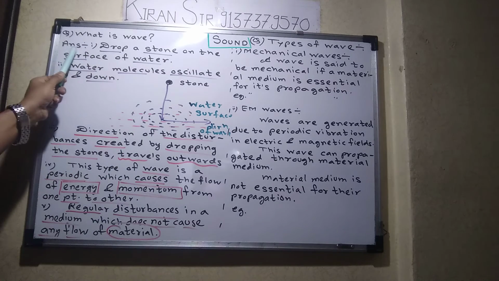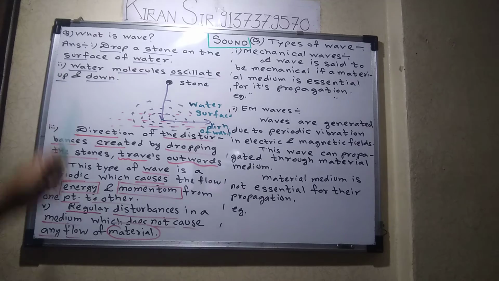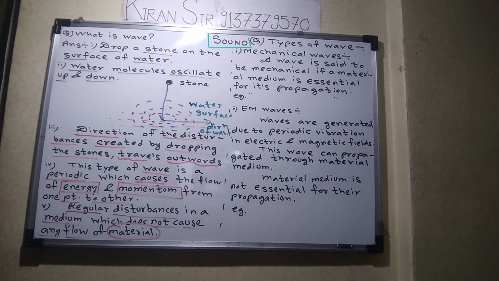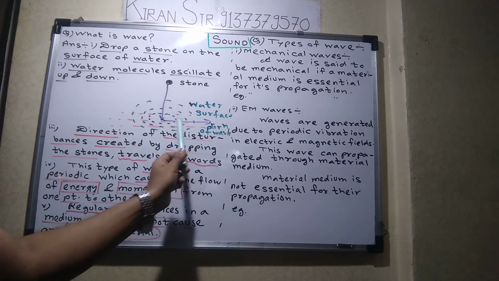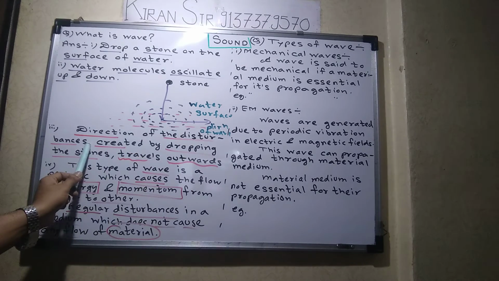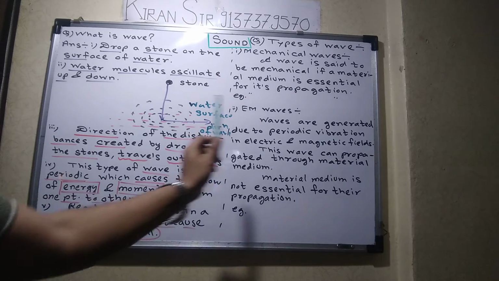The first point you understood: drop a stone on the surface of water. Second point: water molecules oscillate up and down. When I teach you now, try to recall or memorize, keep these points in memory. Third point: you have to show the direction. It is always from center to outward. The direction of the disturbances created by dropping the stone travels outward. That is the third point.